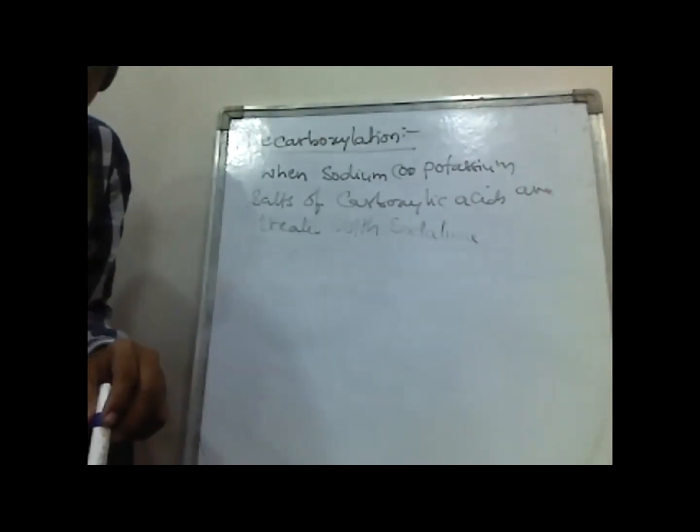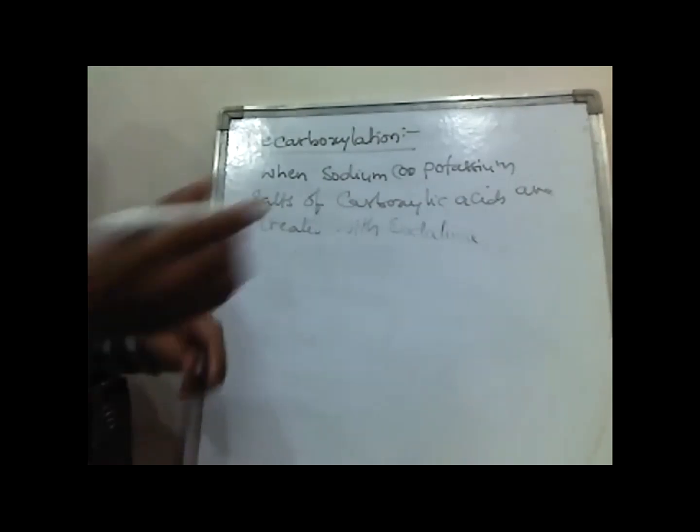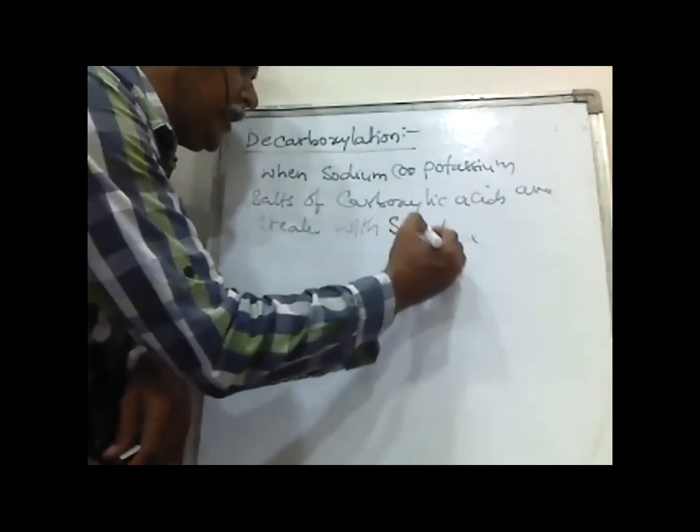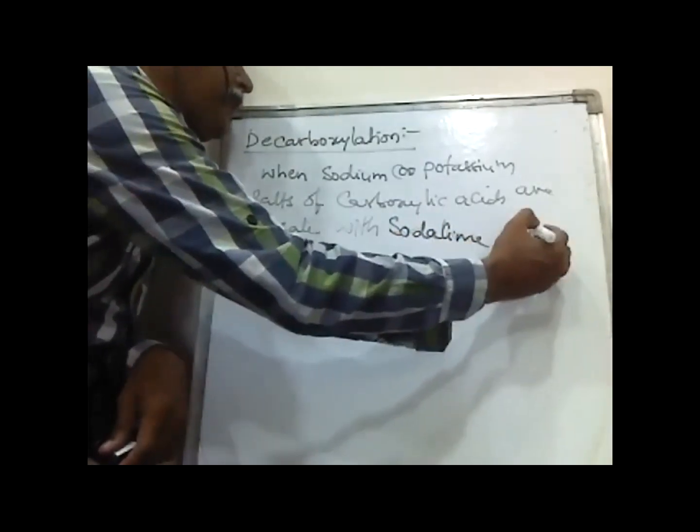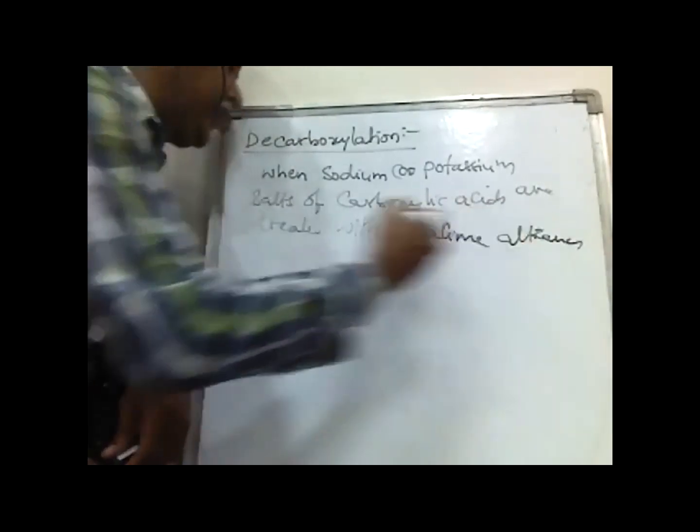This reaction we are calling decarboxylation. With this reaction, alkanes are formed.